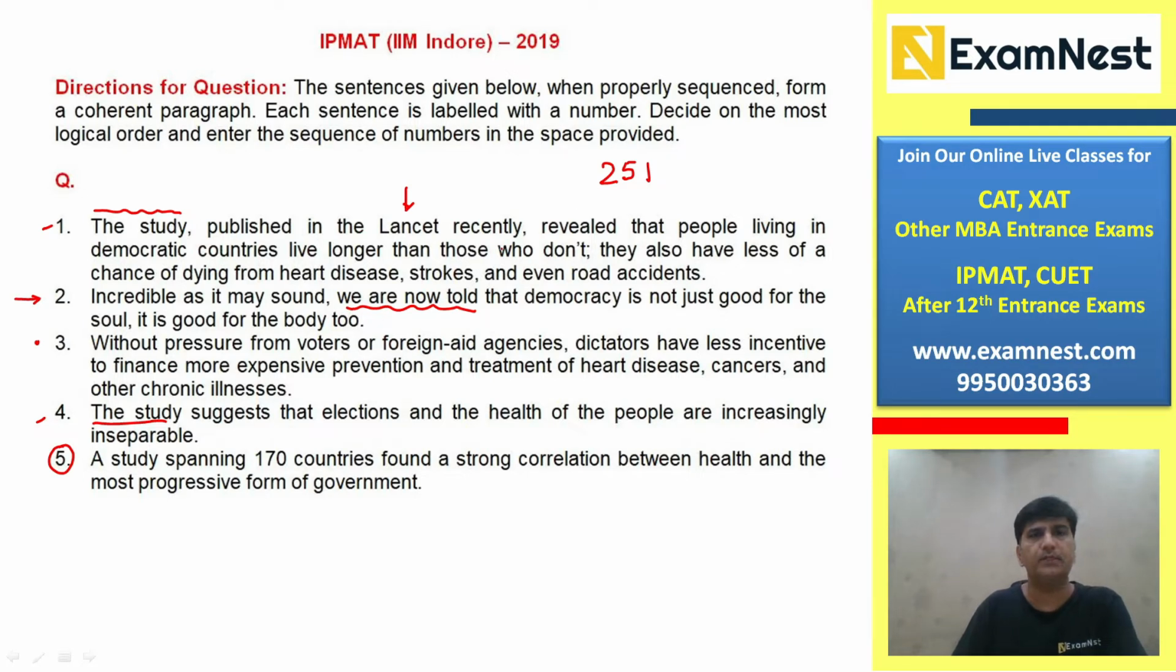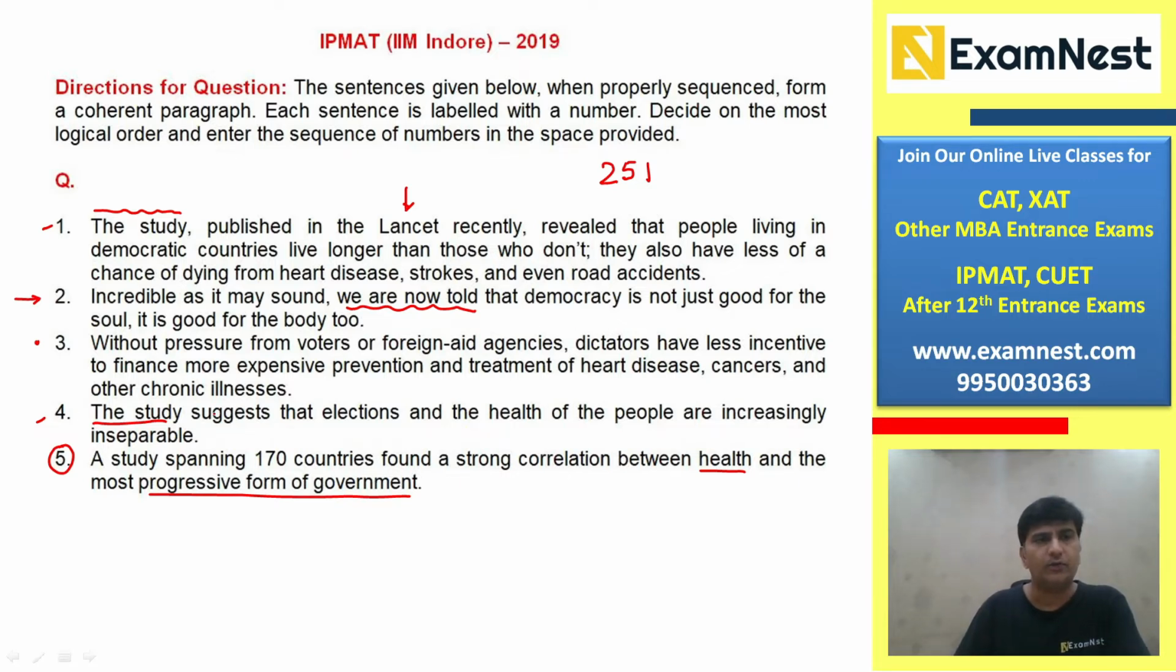So the study published in the Lancet recently revealed that people living in the democratic countries live longer than those who don't. Now, here one more thing we can say, a correlation between health and the most progressive form of government. So, democracy is probably the most progressive form of government. They also have less of a chance of dying from heart disease, strokes, and even road accidents. We are now mentioning what kind of disease we can come across.